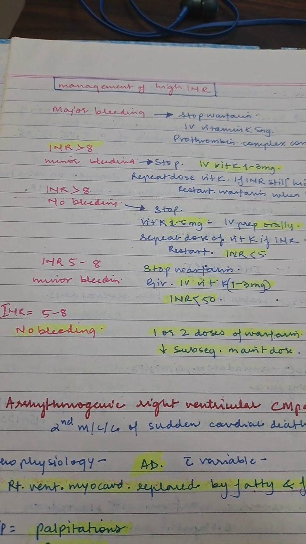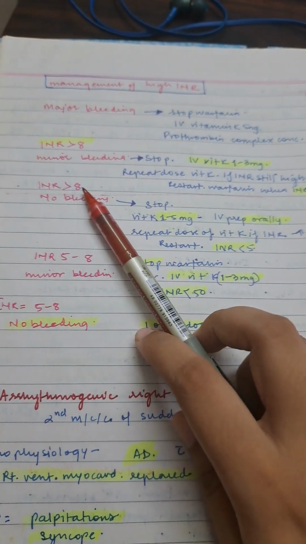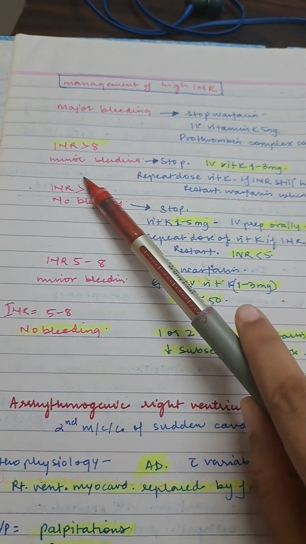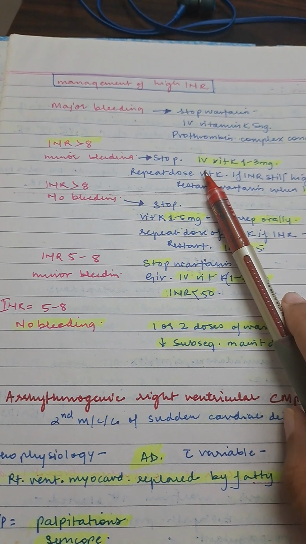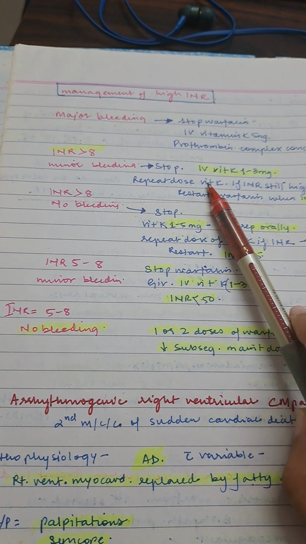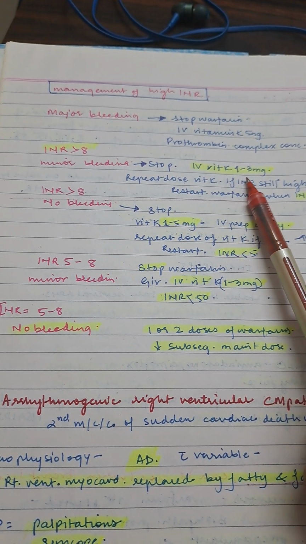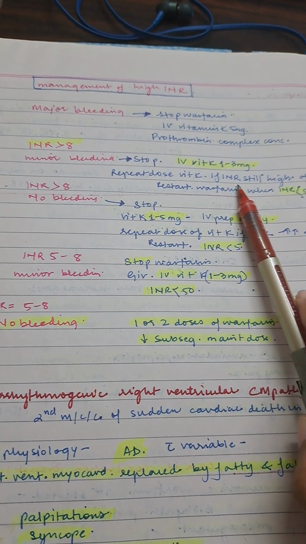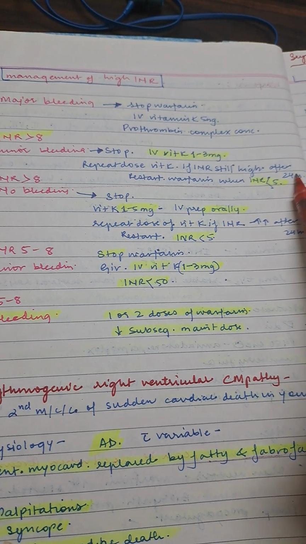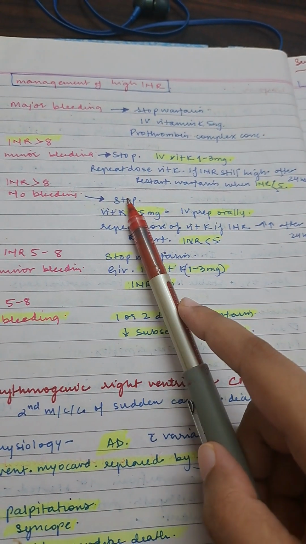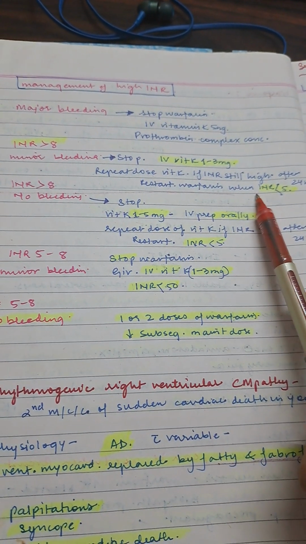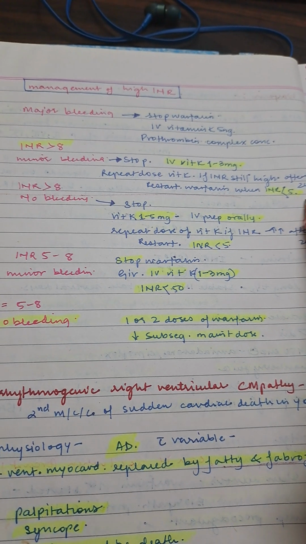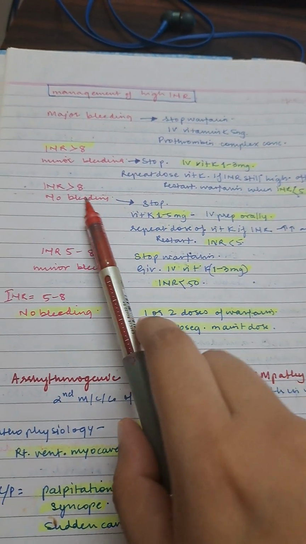So what we do is that if the INR is more than 8 and there is minor bleeding, you stop warfarin and give IV vitamin K 1 to 3 mg and then repeat the dose of vitamin K if the INR is still high after 24 hours. You restart warfarin when the INR is less than 5.